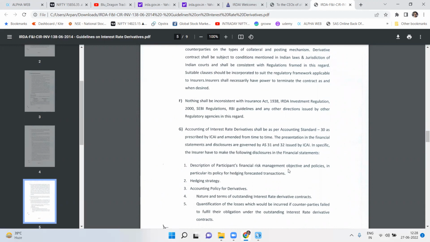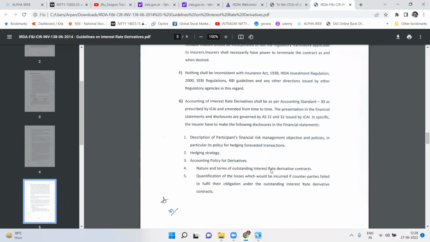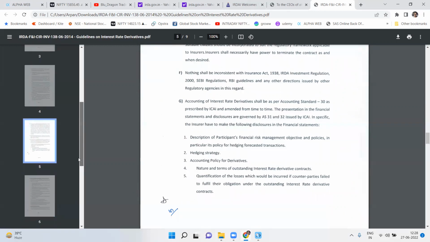Description of the participant's financial risk management objective and policy, particularly hedging of forecasted transactions, overall hedging policy, nature and accounting policy of derivatives, nature and terms of outstanding derivatives, and quantification of losses. These are all points that we have covered.